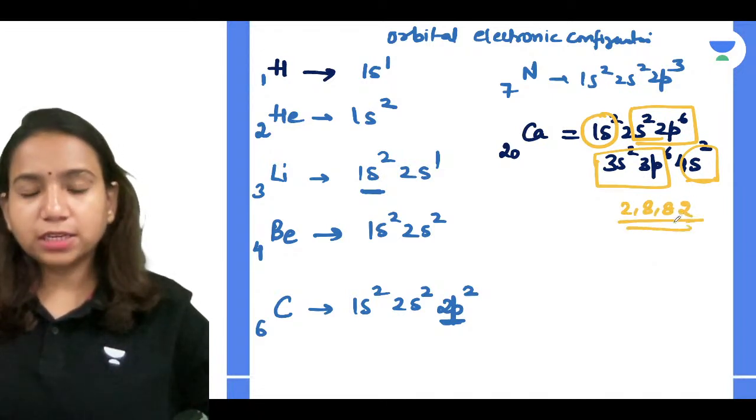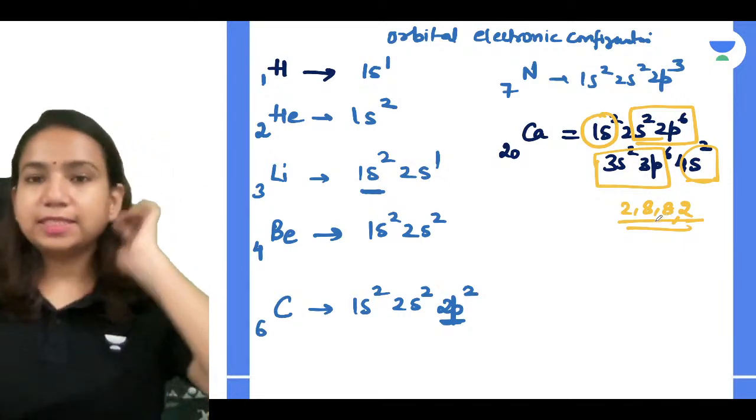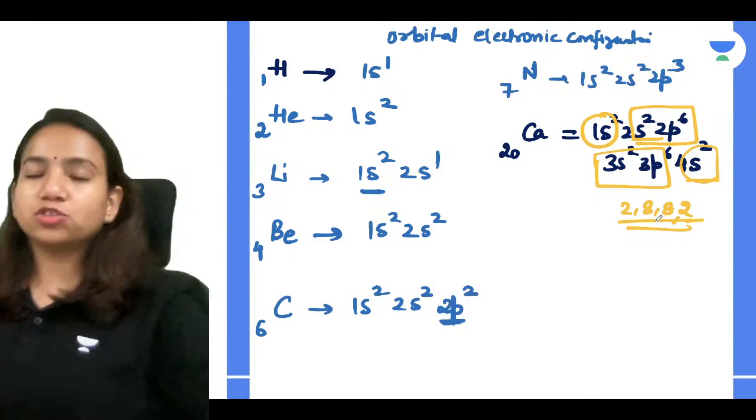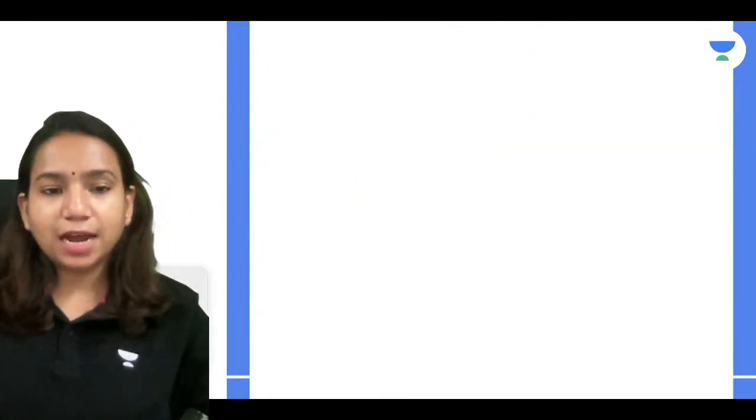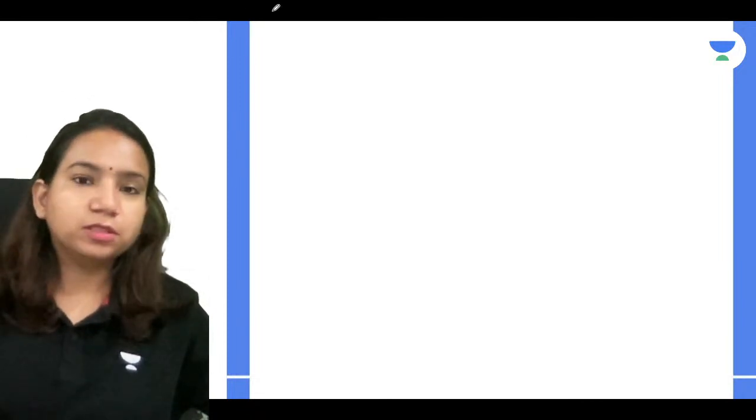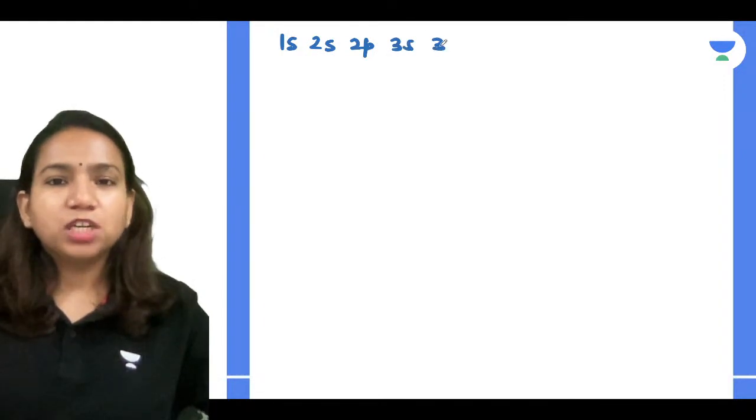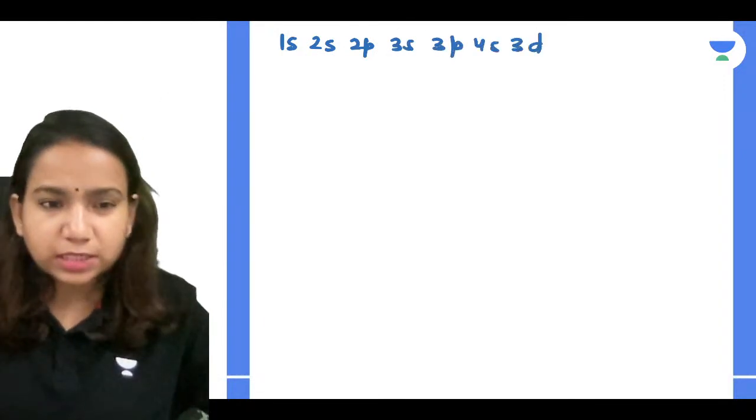We used to write the configuration for calcium. I hope everyone understood how you can write down the electronic configuration for the first 20 elements. If you see the order that we have just seen, we have understood 1s, 2s, 2p, 3s, 3p, 4s, 3d. We have learned till here only.